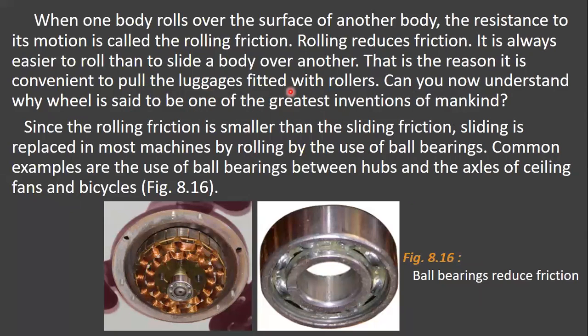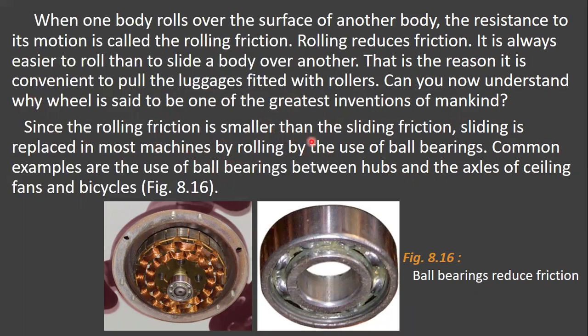It is very helpful to carry heavy loads. And since rolling friction is smaller than sliding friction, sliding is replaced in most machines by rolling through the use of ball bearings. These are the ball bearings; you can observe the figure here. This is a ball bearing.